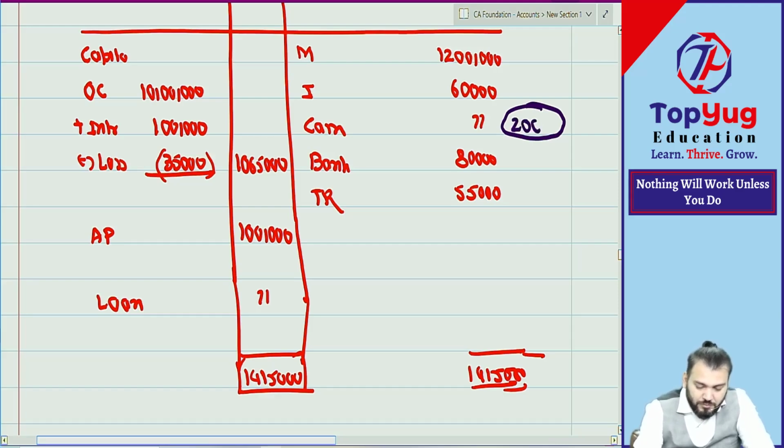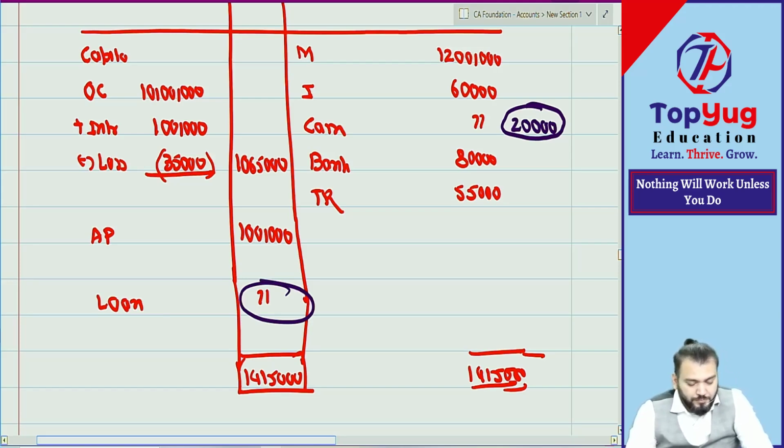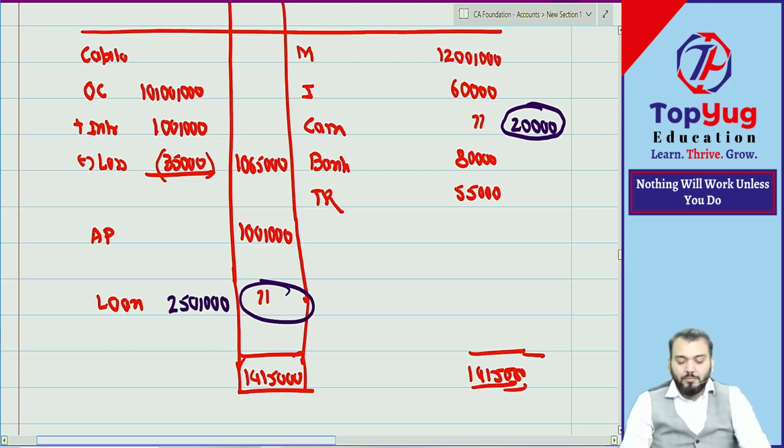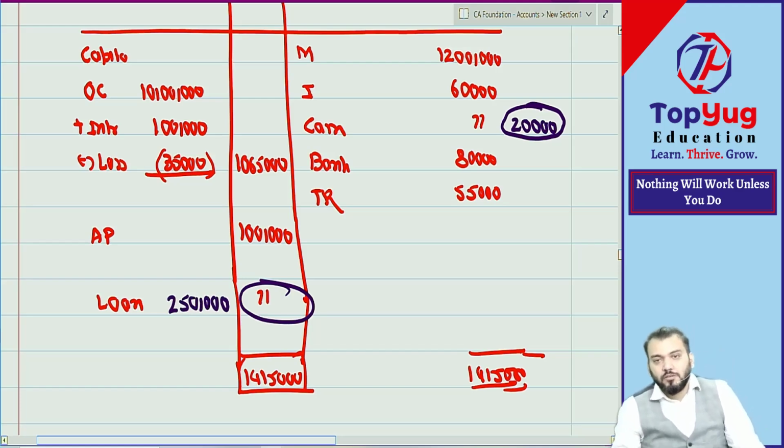20,000. This you have got. Can you find out loan? This amount. 2 lakh 50,000, done. All the missing figures are derived.